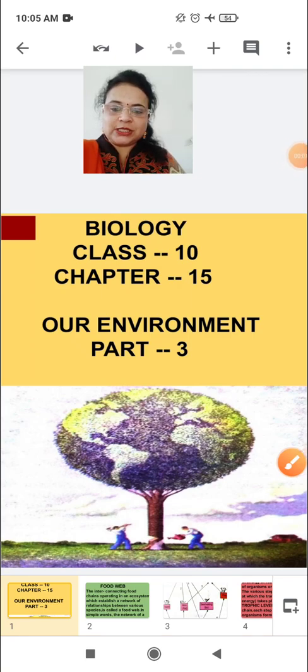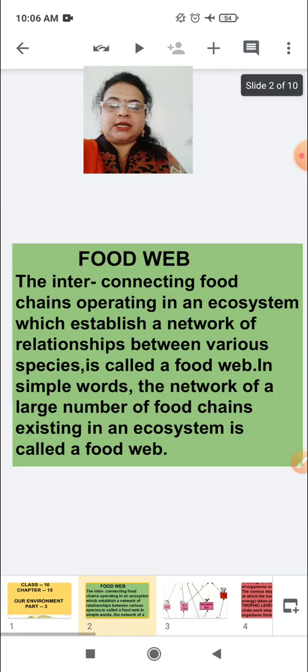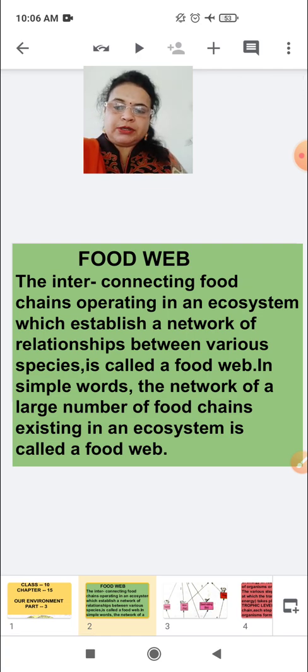Good morning children. So, Biology, class 10th, chapter 15, Our Environment, part 3. In part 2, in chapter Our Environment, you all have studied about food chain. In food chain, you have studied how organisms are directly dependent on one another. Today we will study more about our environment, and the topic is food web.